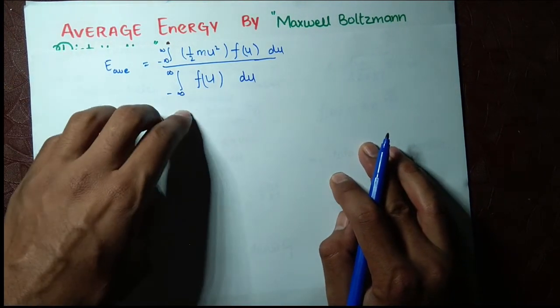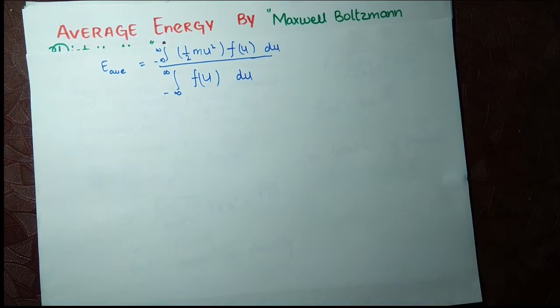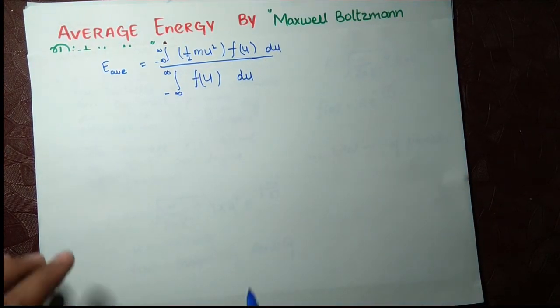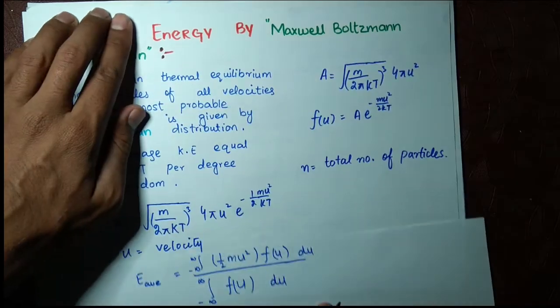You can see here, now we have to put in the values from this formula.